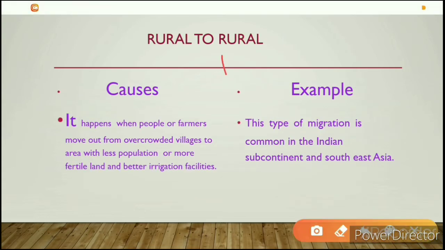The next one is rural to rural migration. It happens when people or farmers move from an overcrowded village to an area with less population, more fertile land and better irrigation facilities. When the population in a village is more, the fertile land is less. So they move from one village to another to get fertile land and better irrigation facilities. This type of migration is common in India, the Indian subcontinent and Southeast Asia.